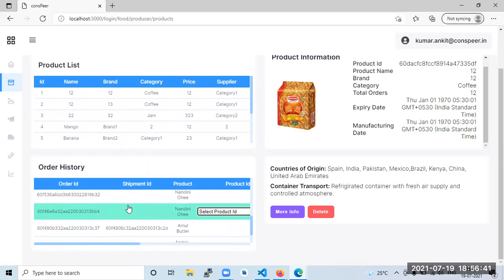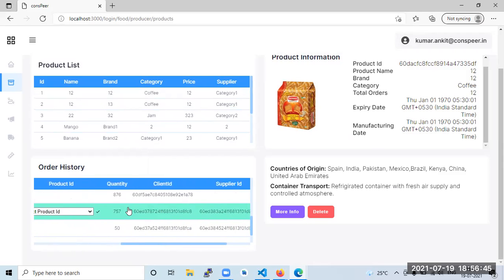Till shipment ID is not assigned, the producer would assign product ID and supplier ID.